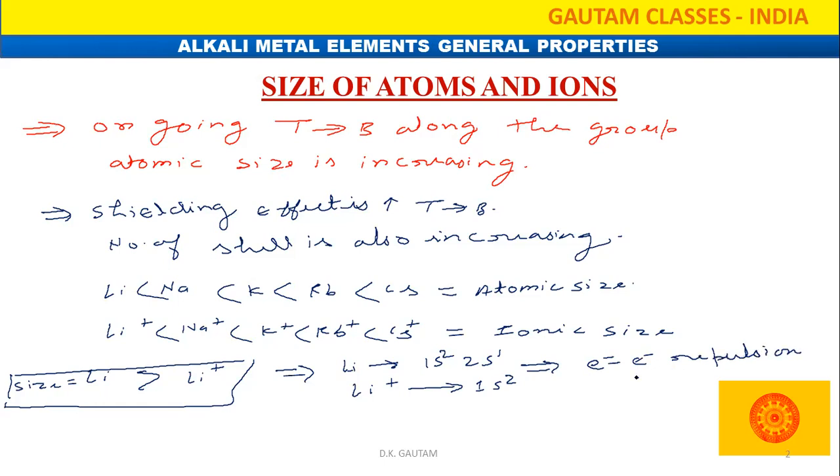Electron repulsion will decrease. If electron repulsion is decreasing, the outermost shell electrons will approach strongly towards the nucleus. If the outermost shell approaches strongly towards the nucleus, what will happen? Our ionic size will shrink. If ionic size shrinks, its size will definitely decrease from its parent atom. So hope you got the idea properly.